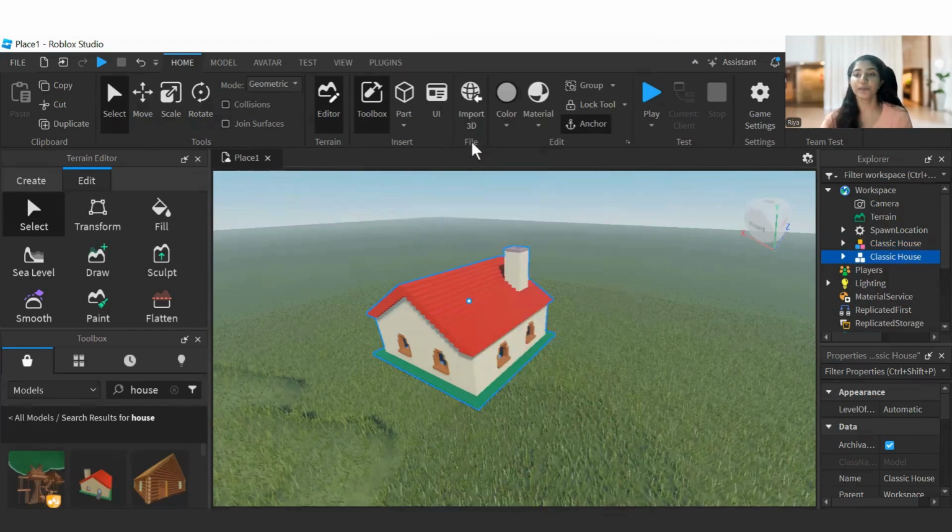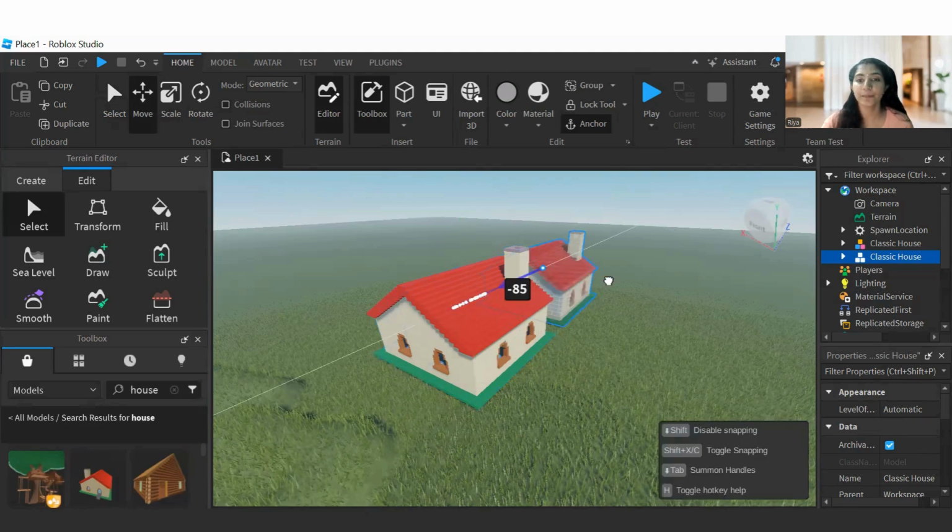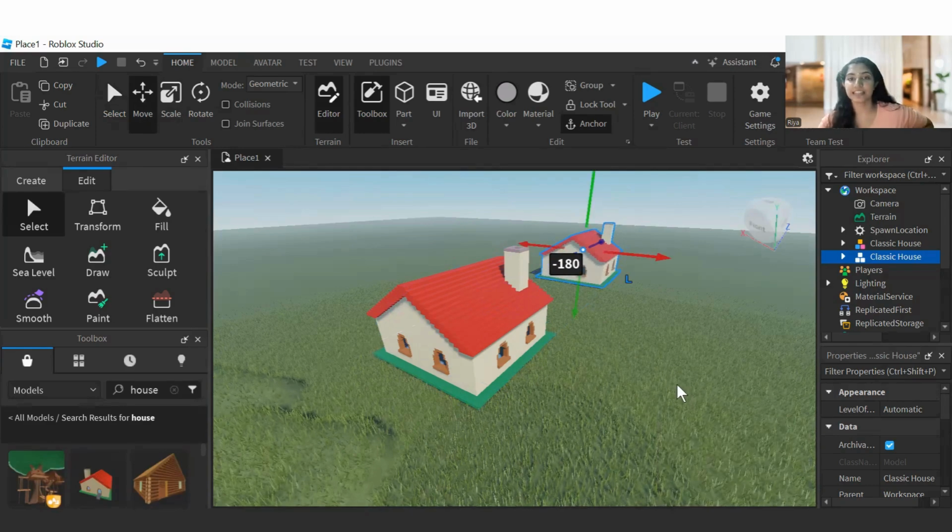If I click on duplicate, actually it is duplicated. I know you can't see the result over there, right? What is happening is that it is actually here. Actually it is in the back layer. It is duplicated one above the other. So I want to make it move. I'm moving it backward. Forward and backward by using the Z axis.